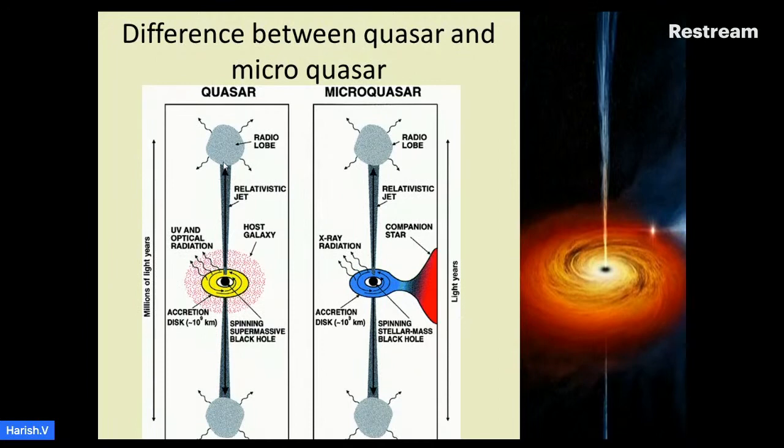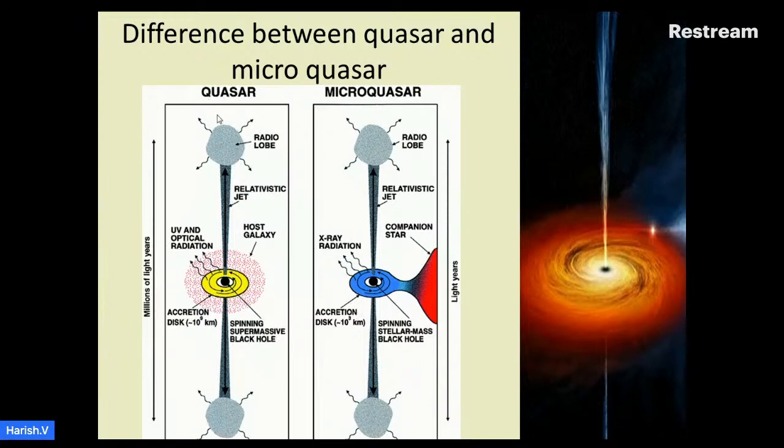The relativistic jet in a quasar is millions of light years long, but in a microquasar, it is just about light years. A quasar needs a host galaxy, but a microquasar just needs a companion star close to it.